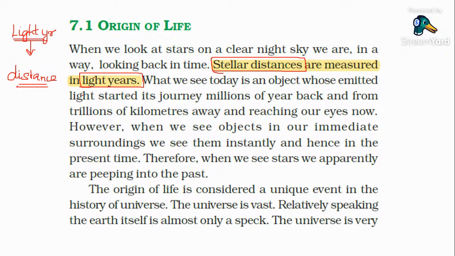Okay, we don't have time to go into units and measurements. Come back to our chapter, evolution. Stellar distances are measured in light years. What we see today is an object whose emitted light started its journey millions of years back, from trillions of kilometers away, and is reaching our eyes now.